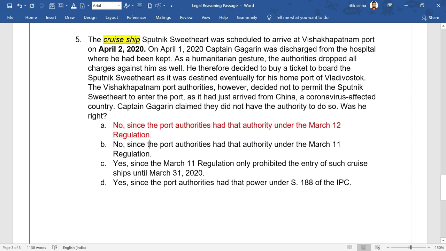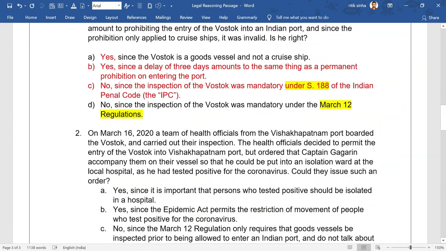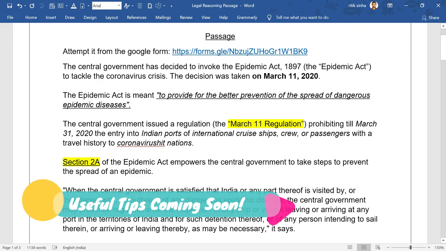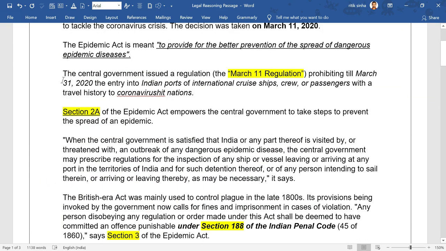B says that no, since the port authorities had that authority under the March 11 regulation. Okay, let's look at the March 11 regulation. The March 11 regulation is given here. The central government issued a regulation prohibiting till March 31, 2020 the entry into Indian ports of international cruise ships, crew or passengers with a travel history to coronavirus hit nations. Now we discussed that there are 3 conditions, right?